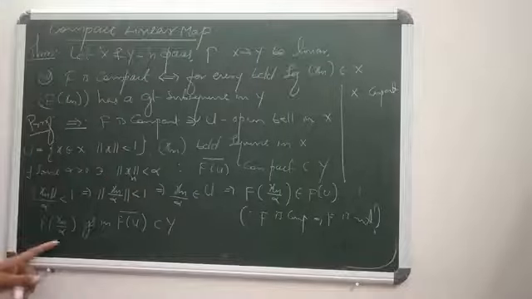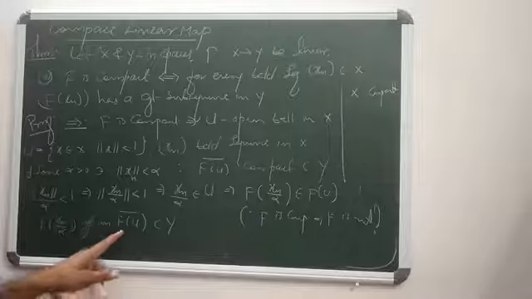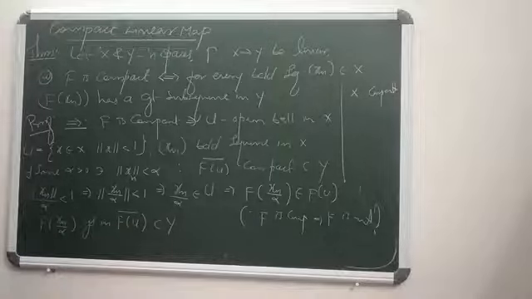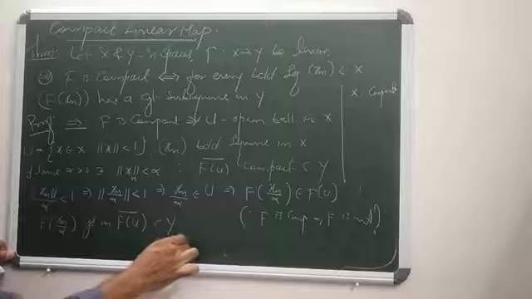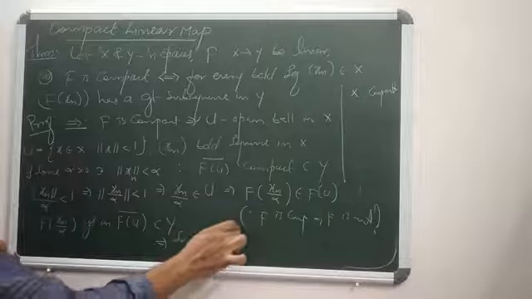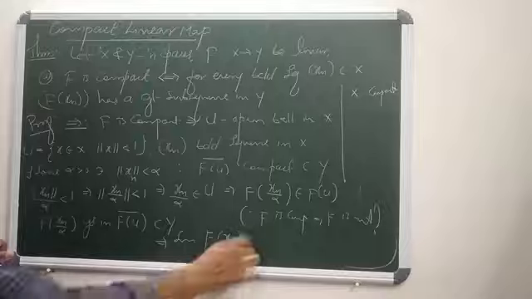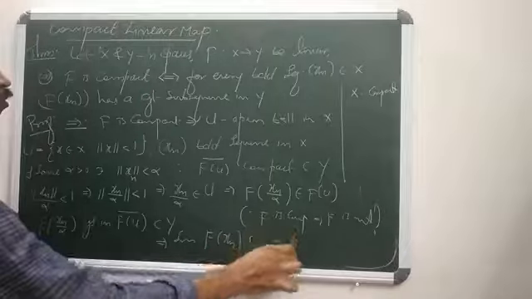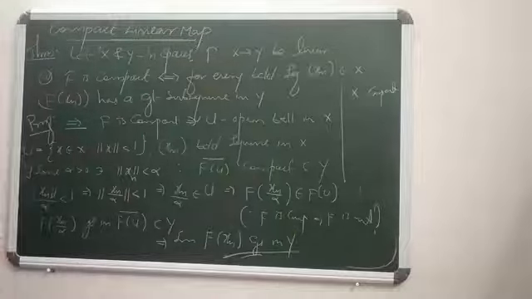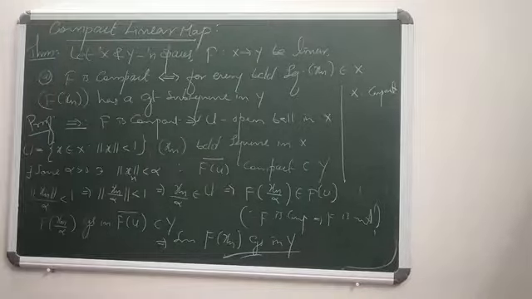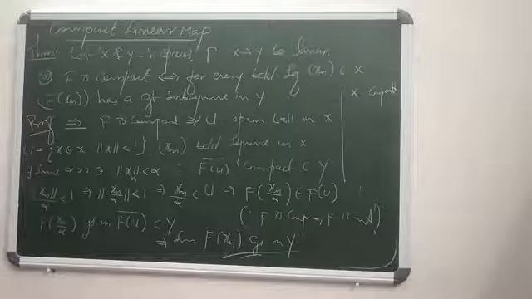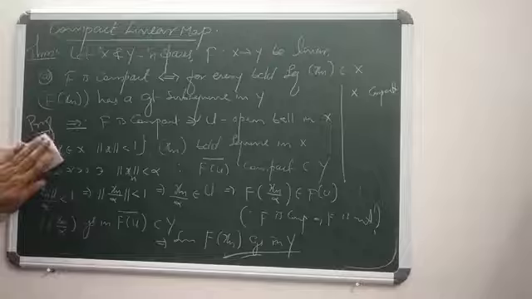So f of Xn by alpha, which converges in f of U closure, which is a part of Y, means this subsequence of f of Xn converges in Y. Thus, this is the necessary argument. It is because of that important, familiar result: if X is a metric space, then X is compact only if every sequence in X has a convergent subsequence. That is the necessary argument.